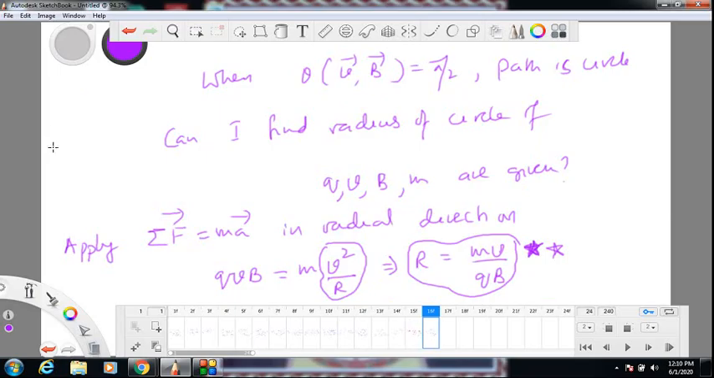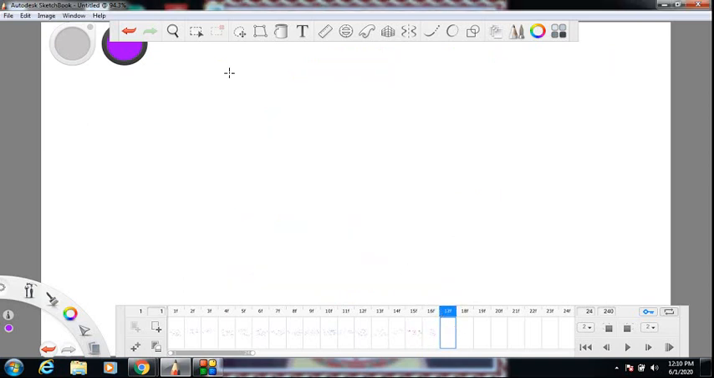So many people wrongly apply v equal to u plus at, s equal to ut plus half at square, etc. in these cases, which is extremely incorrect, which is not at all acceptable, which means you have not understood circular motion. Anyway, so this R equal to mv by qB is a very important thing. Now let's take this formula, R equal to mv by qB.